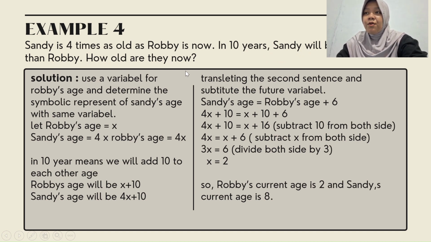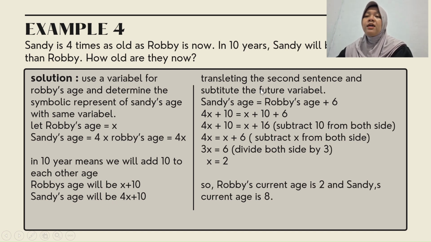Use a variable for Robbie's age and determine the symbolic representation of Sandy's age with the same variable. Let Robbie's age be x, and Sandy's age is 4 times Robbie's age, so Sandy's age is 4x. In 10 years means we add 10 to each age. So Robbie's age will be x plus 10 and Sandy's age will be 4x plus 10.